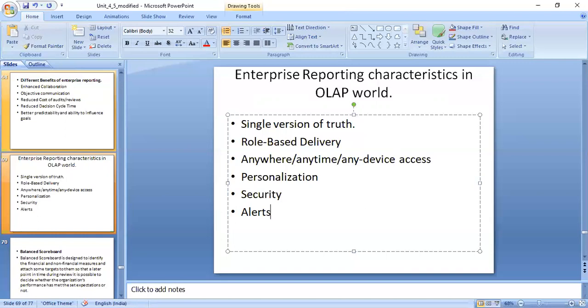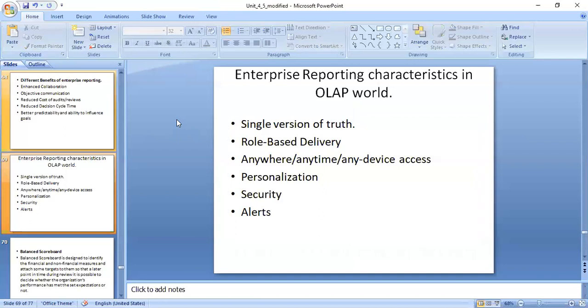Alerts. Decision makers need immediate notification of threshold breaches of critical business KPIs here. So whenever anything goes missing, you are supposed to be alerted immediately. If there is no meeting, we have to give an alert message that the meeting has been cancelled. If you are going to conduct any classes, you are supposed to alert with the help of email and any message here. So that is what is called alerts.